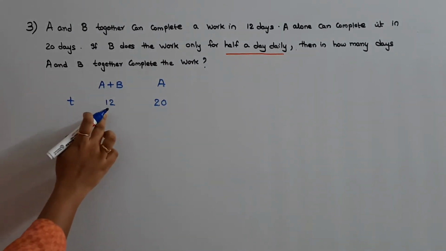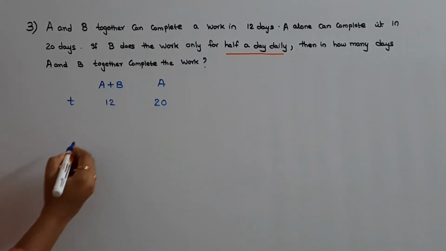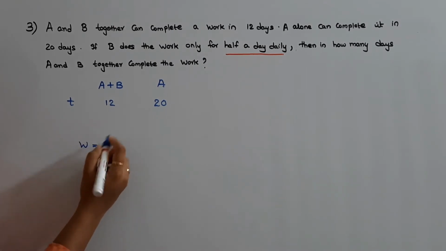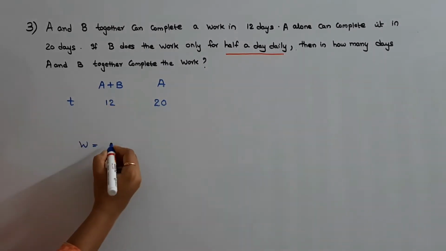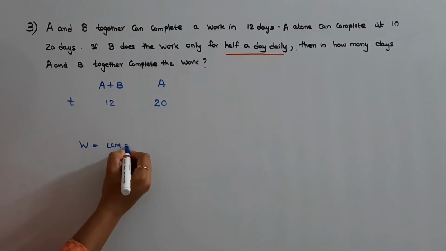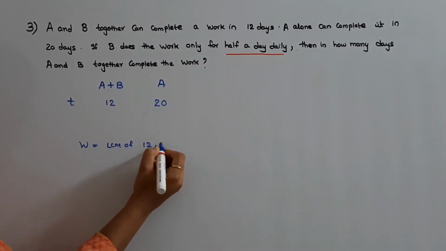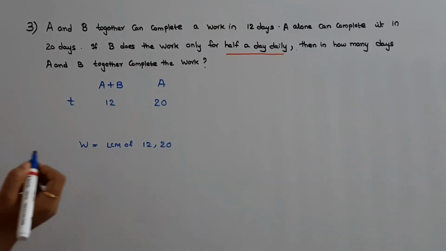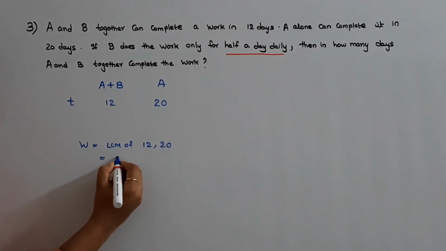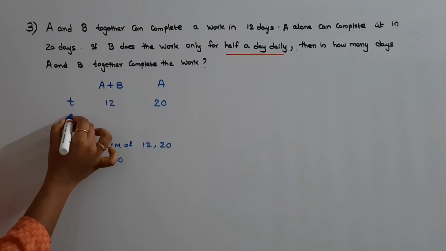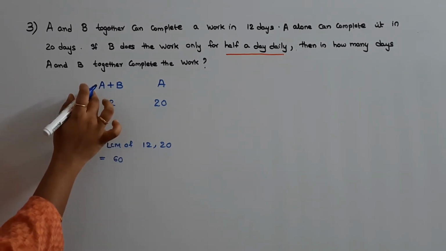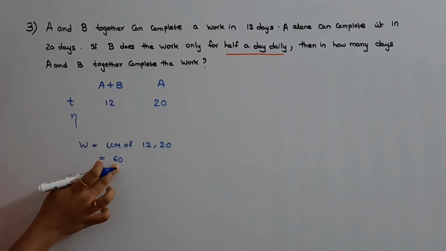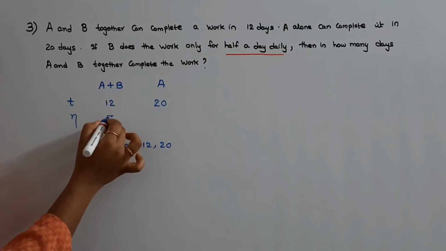Okay, from this we can find out the work done. Work done is nothing but the LCM of these two time periods. LCM of 12 and 20, which is equal to 60. Hence we got the work done. Now find out the efficiency of A plus B. Efficiency of A plus B will be 60 by 12, that is 5.